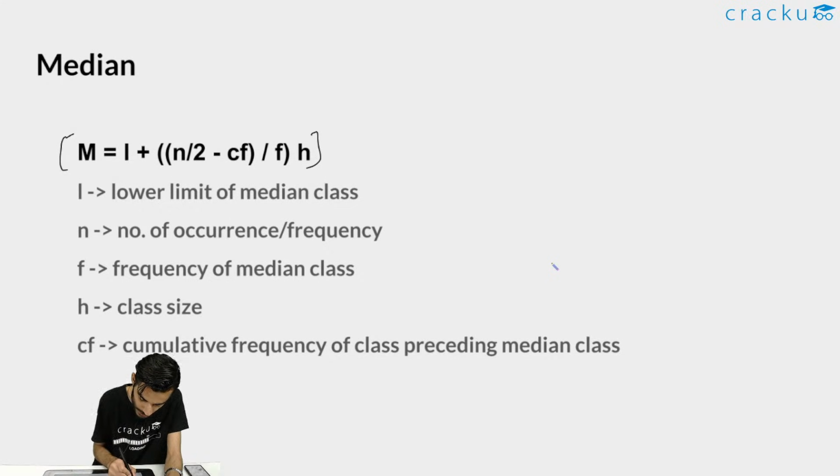So here m is of course median, and you can see here L plus n by 2 minus CF divided by F multiplied by H. So these are so many terms. L means lower limit of the median class, n means number of occurrence or frequency, F means frequency of median class, H means class size,